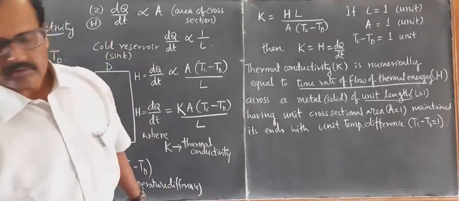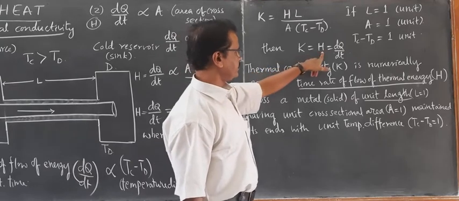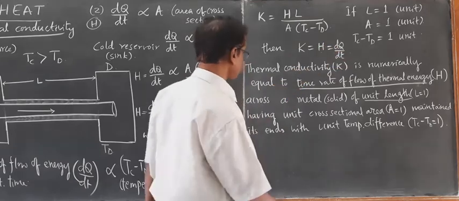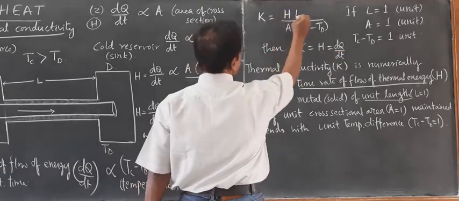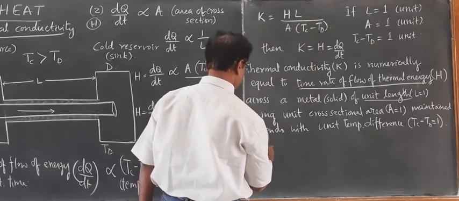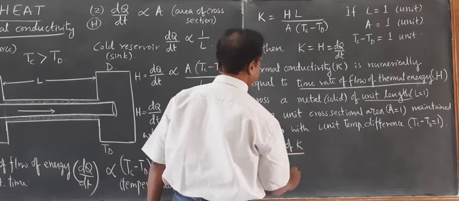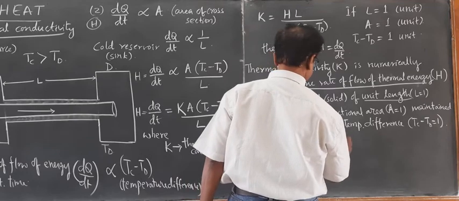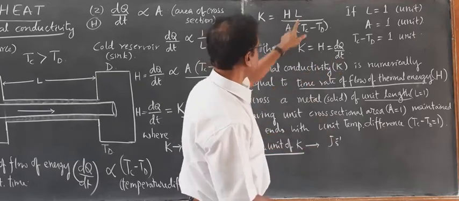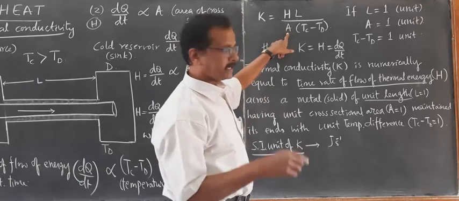Okay. Now, what is the SI unit of thermal conductivity? You see, rate of flow of heat or rate of flow of thermal energy is measured in joule per second. So, using this I can write joule per second as the SI unit of thermal conductivity, because H is measured in joule per second, dQ by dt, and here 1 meter is there, in the denominator meter square is there, so 1 meter cancels.